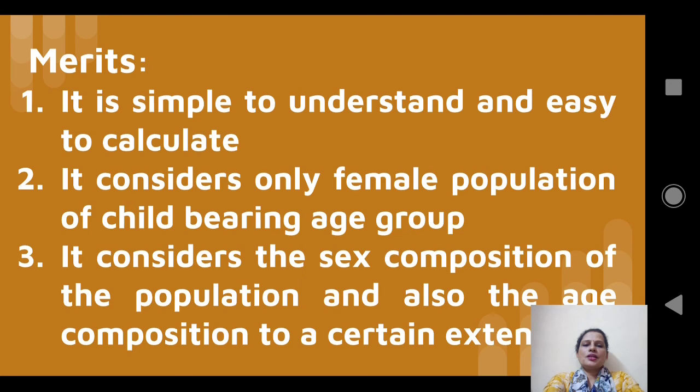Now we shall concentrate on the merits of general fertility rate. The first merit is that it is simple to understand and easy to calculate. Second, it considers only the female population of childbearing age group. It is one of the requirements of a fertility rate. Third, it considers the sex composition of the population and also the age composition to a certain extent. Sex composition because it is giving importance only to females, and age composition because it is giving importance only to women of childbearing age group.